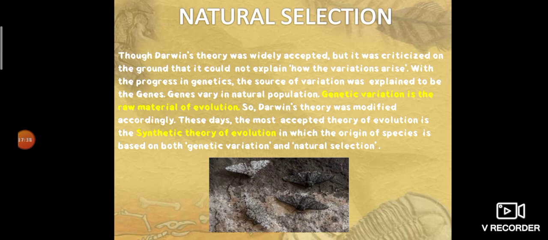So Darwin's theory was modified accordingly. Now we know that genes are responsible for the variation, so we can modify Darwin's theory. These days the most accepted theory of evolution is called the synthetic theory of evolution. Nowadays we know that genes are responsible for genetic variation, so we modified Darwin's theory. Now we call that theory the synthetic theory of evolution, in which the origin of species is based on both genetic variation and natural selection.